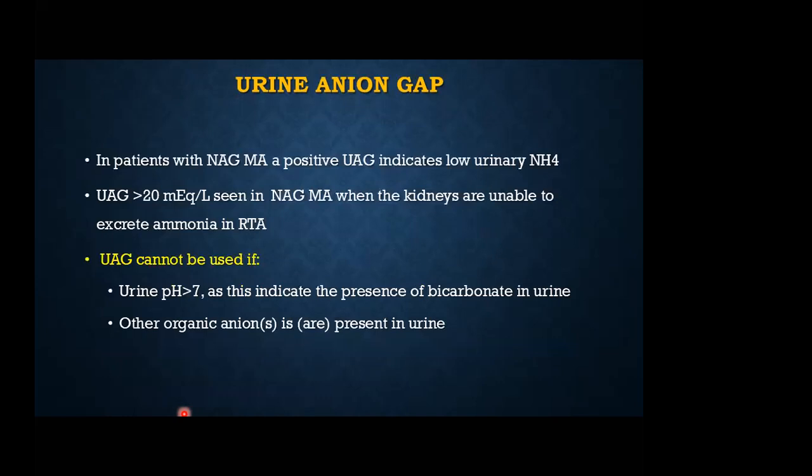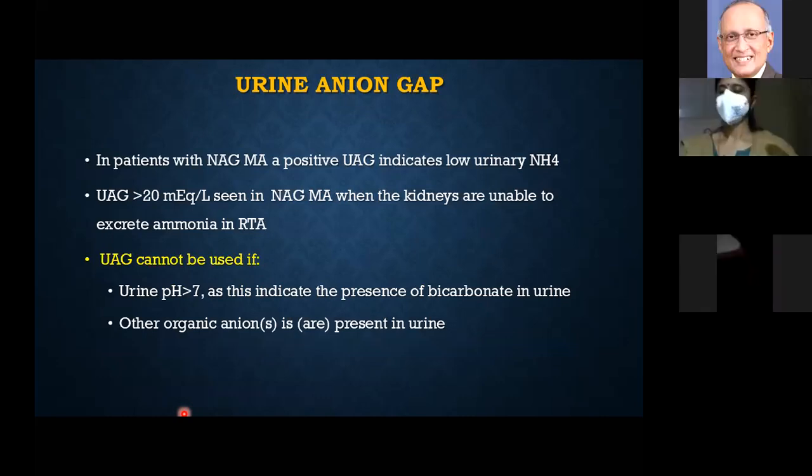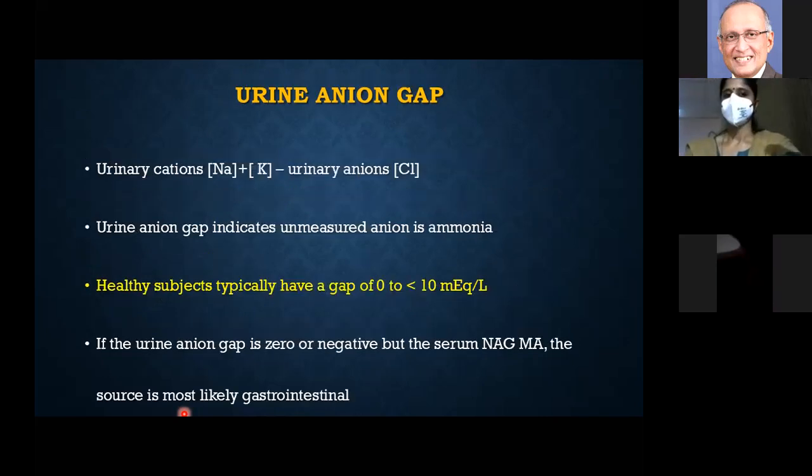But what happens in distal RTA? You are not able to secrete H plus as ammonium. So there is a decrease in net acid excretion and urine pH is high. In spite of acidemia, the urine anion gap can be positive. Are you clear with the concept of urine anion gap? It's basically urine sodium plus potassium minus chloride, just like serum. So the unmeasured cation will be ammonium, NH4 plus.